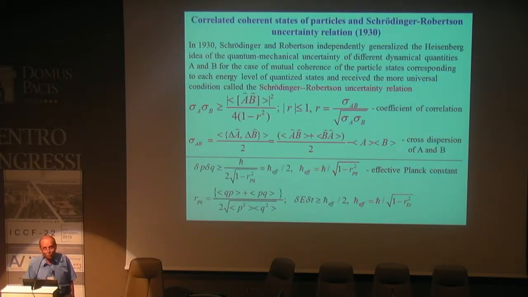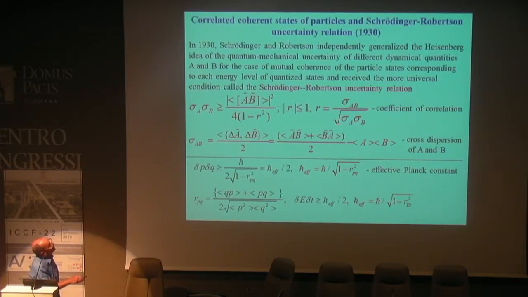Okay. A very interesting moment came in 1930, when Schrödinger and Robertson, not Heisenberg and Robertson, independently generalized the Heisenberg idea of quantum mechanical uncertainty of different dynamical quantities A and B for the case of mutual coherency of the particle states. And they obtained a modified ratio. What is the difference between the initial and the modified one? It is the presence of the coefficient of correlation.